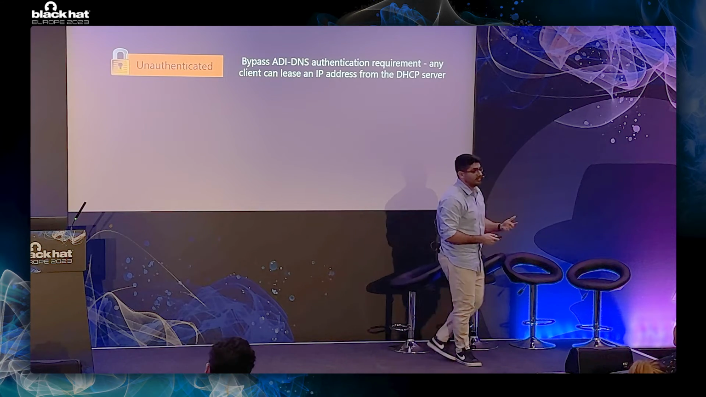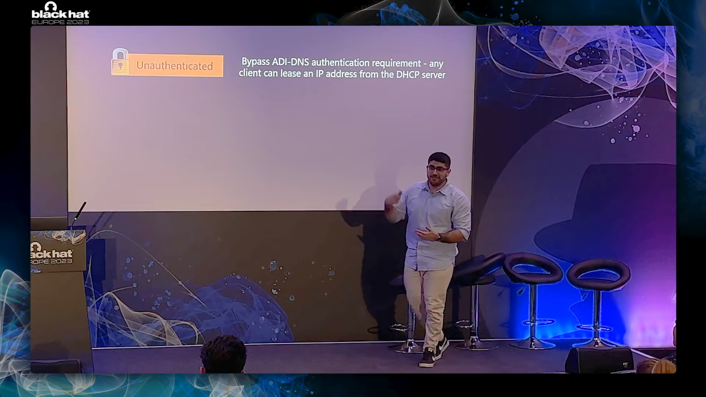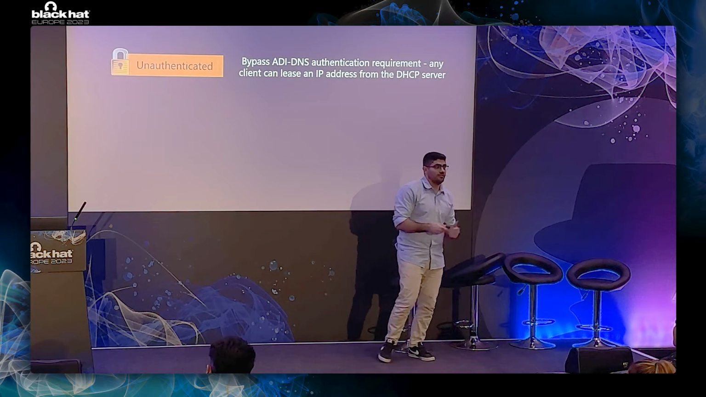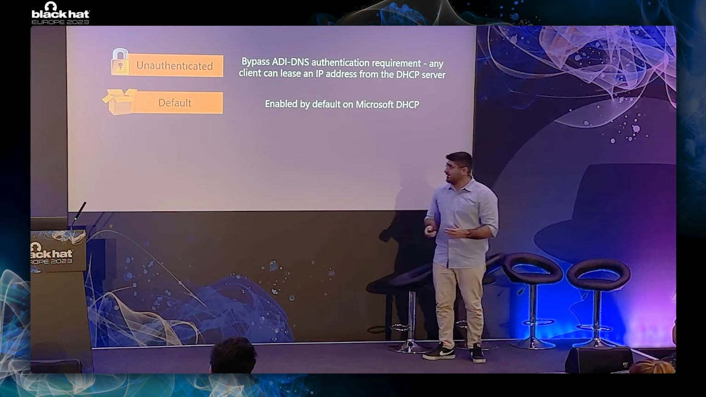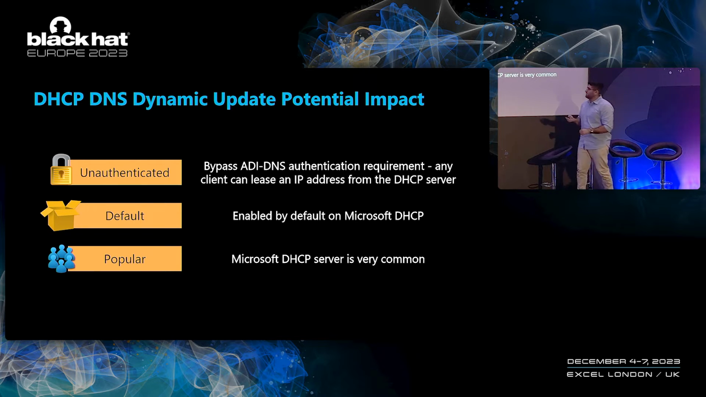And what happened was that the DHCP server did the authentication instead of us. The DHCP server authenticated to the DNS server and created the DNS record. And we essentially bypassed this need for authentication. The second interesting point is that this feature, while it is not very commonly used today, is enabled by default on Microsoft DHCP. And finally, Microsoft DHCP is a very, very popular DHCP server.